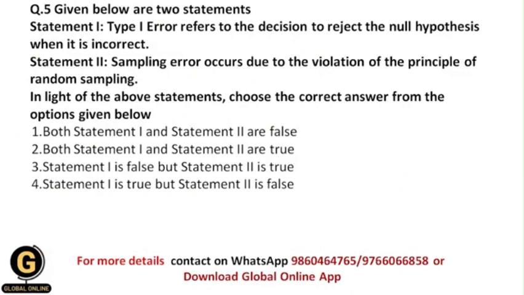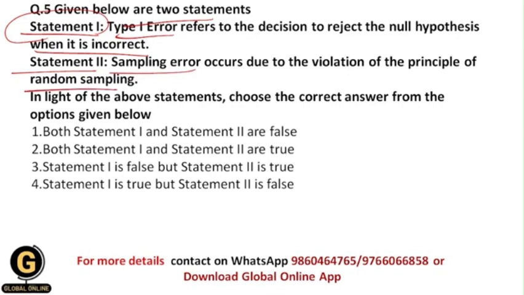Next, given below are 2 statements. Now here as well you have been given 2 statements, statement 1 and 2, and we need to give the answer, basically which statements are correct from these 2 statements. Okay, now let us see what is statement 1. Type 1 error refers to the decision to reject the null hypothesis when it is incorrect. Okay, and what is statement 2? Sampling error occurs due to the violation of the principle of random sampling.